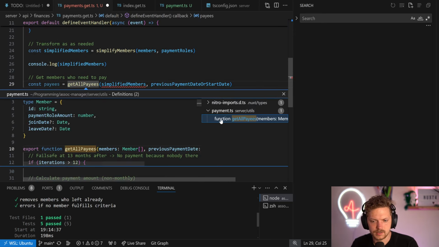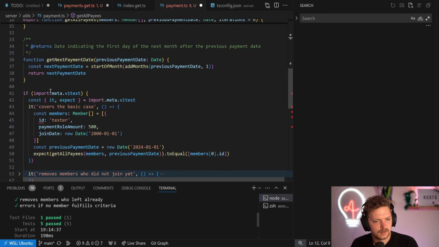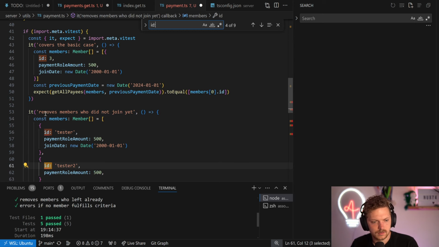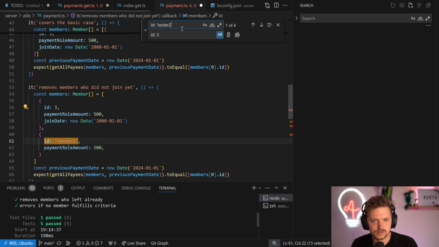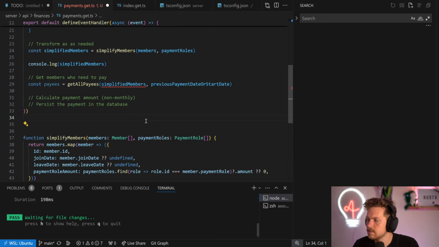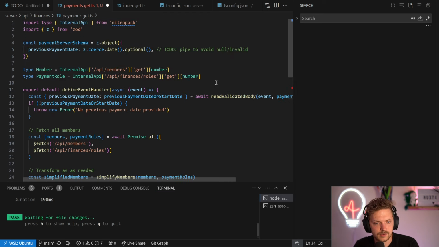And let's quickly update that and just do 3. Yeah, let's do the following. Let's take that and just do ID 3 here, and tester 2. We do IDs -1. Doesn't matter. Test still passing. That was cool. Yeah, it's a nice way of dealing with Nitro here.